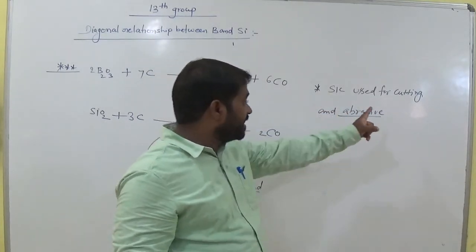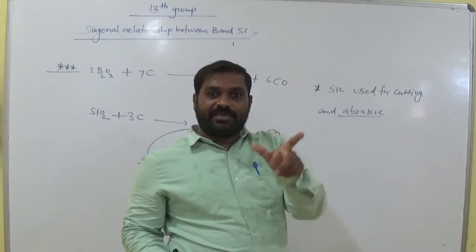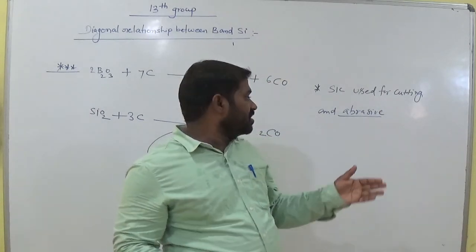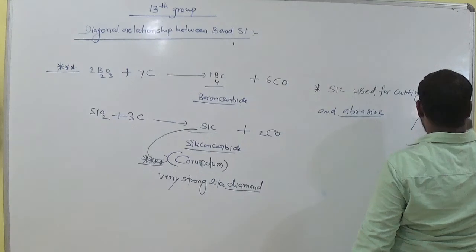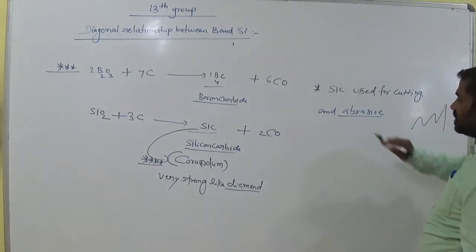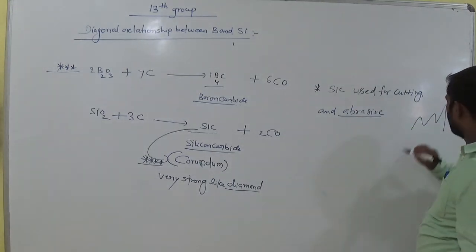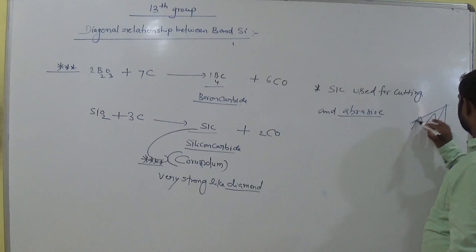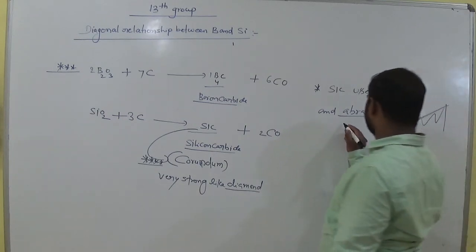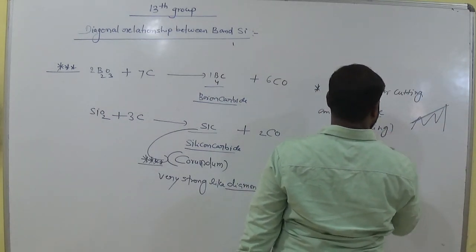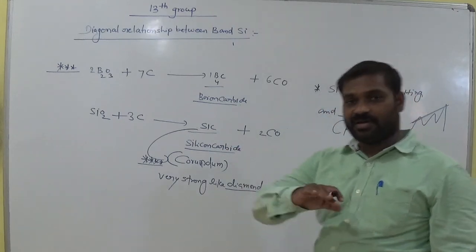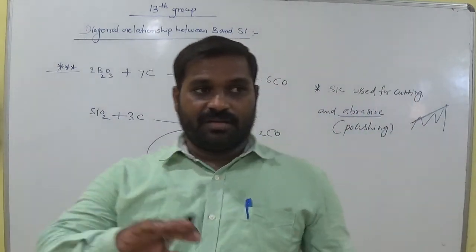Diamond also has these properties. By using diamond we cut rock, and abrasive means if any material has rough surfaces, by using this very strong silicon carbide we can smooth or polish it. Abrasive means simply polishing or smoothing the surface of any material.